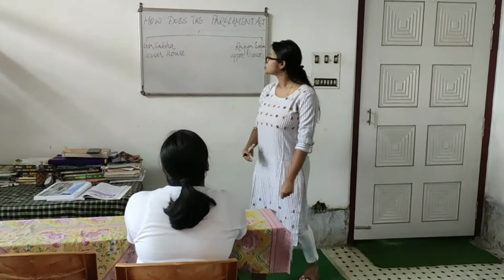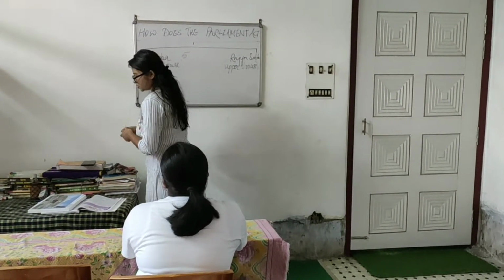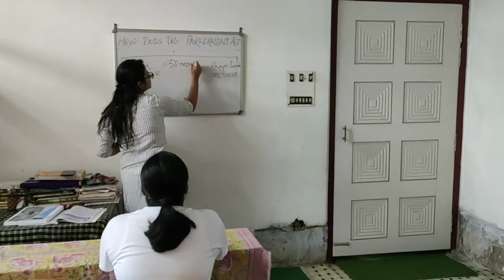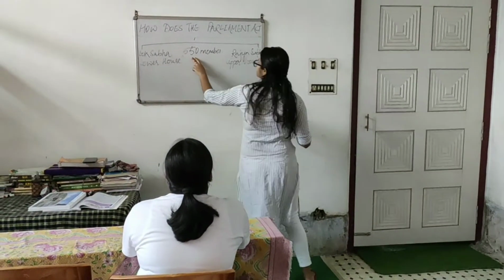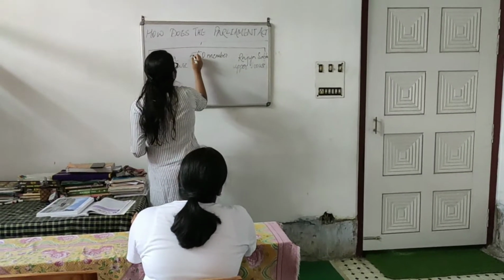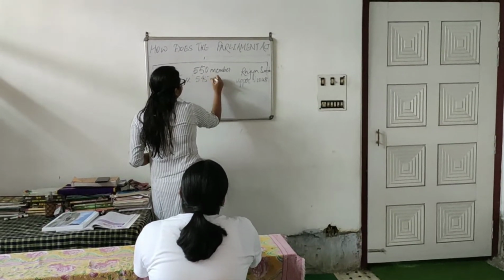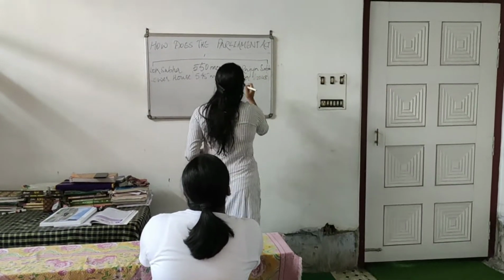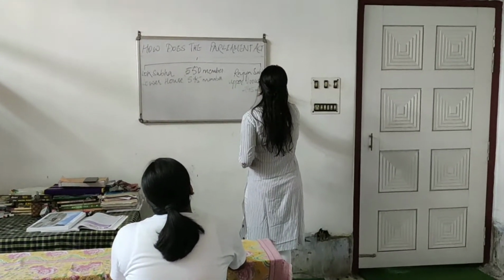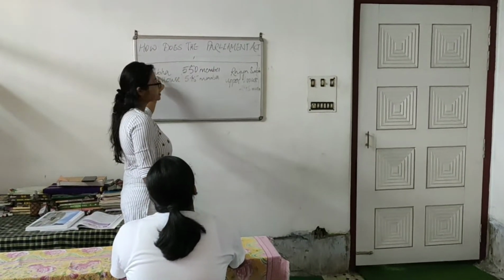Lok Sabha has a total number of 550 members. According to the Constitution of India, how many members does the Lok Sabha have? 550 members. But presently, in today's context, there are a total of 545 members. And in the Rajya Sabha, there is a total of 245 members. That means there are 245 seats in Rajya Sabha and 550 seats in Lok Sabha.